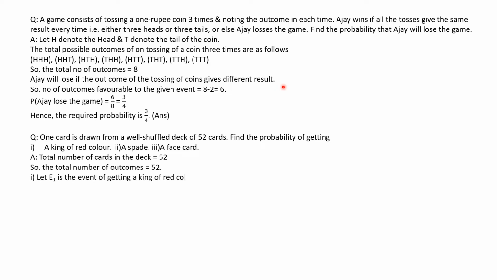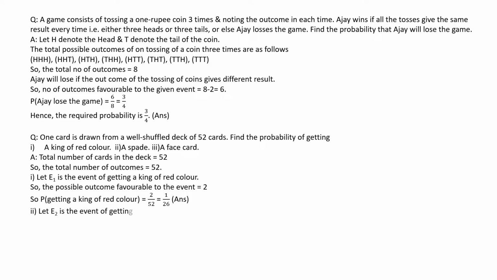Now, come to the first bit. Let E1 be the event of getting a king of red color. Now, the possible outcomes favorable to the given event is 2, because the kings in red color are 2. So the favorable outcome to the given event is 2. So the probability of getting a king of red color is 2 by 52, or it's nothing but 1 by 26.